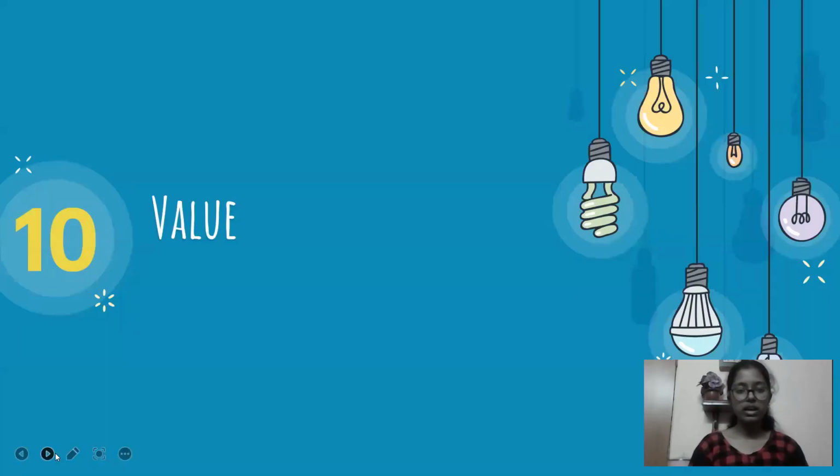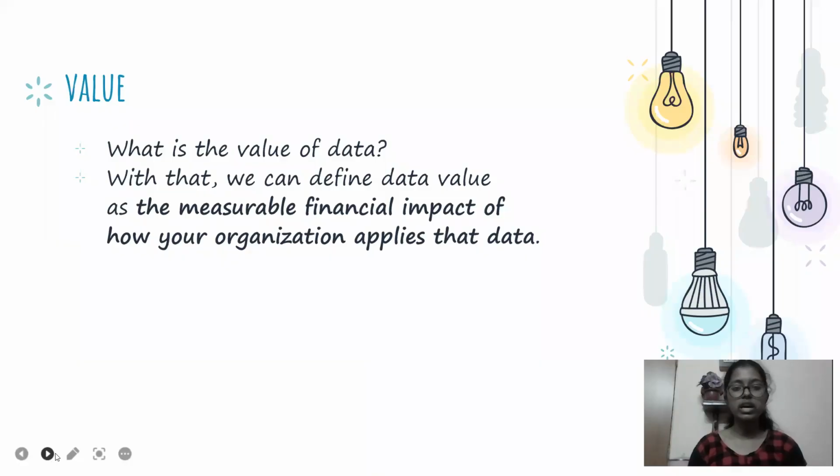And the last and important V is value. All the other V's are about the size of the data and the features of the data, but this V deals with how to get insights from the data. We should have a value for what we're doing. If we are analyzing something, we should get some output, and that is the insights we are getting. So value is getting insights after all the analysis of the data. This is all about value.